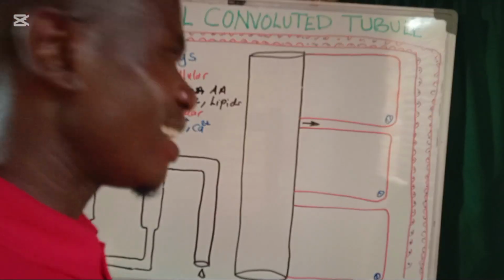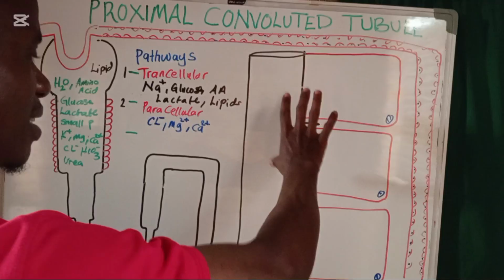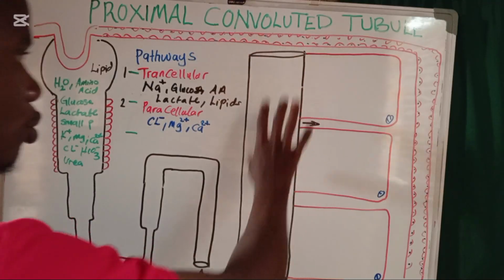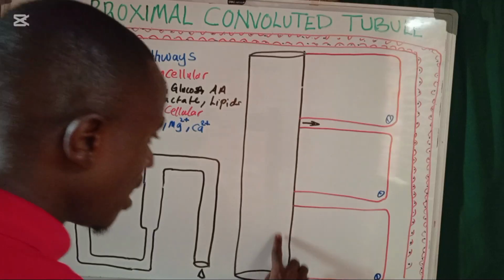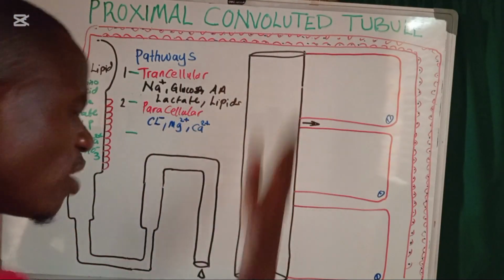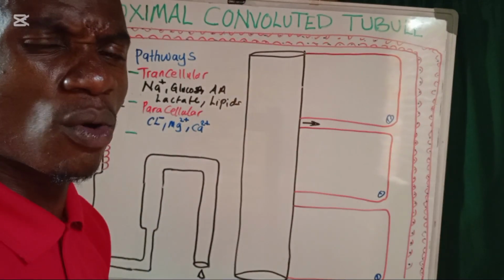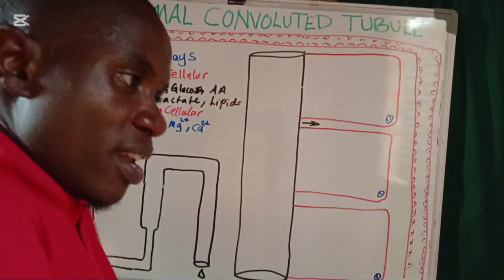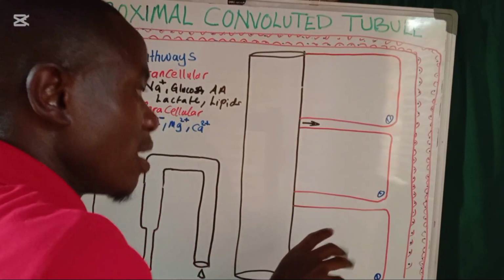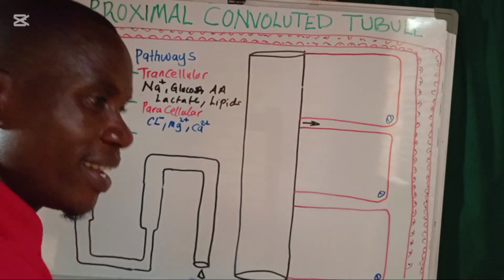Then there is also another last mechanism through which some of the substances are going to be leaving this tube into the nearby blood vessels. There are these substances that have their receptors located on the luminal side of the cells lining the proximal convoluted tubule. They get taken in, and then they cross through the cell in a vesicle.